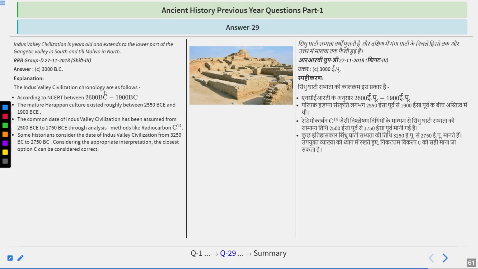The Indus Valley civilization chronology is as follows according to NCERT. Between 2600 BC and 1900 BC, mature Harappan culture existed, roughly between 2550 BC and 1900 BC. The common date of the Indus Valley civilization has been assumed as 2500 BC to 1750 BC through analysis methods like radiocarbon C14 dating. Some historians consider the date of the Indus Valley from 3250 BC to 2750 BC. Considering the appropriate interpretation, the closest option C can be considered correct. So the answer is 3000 BC.